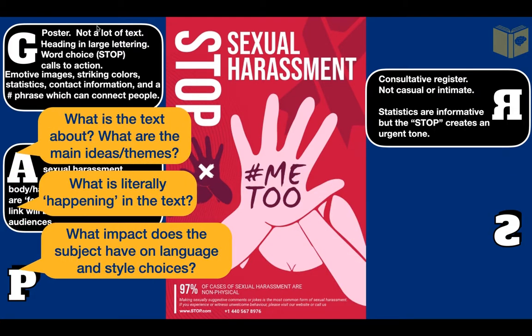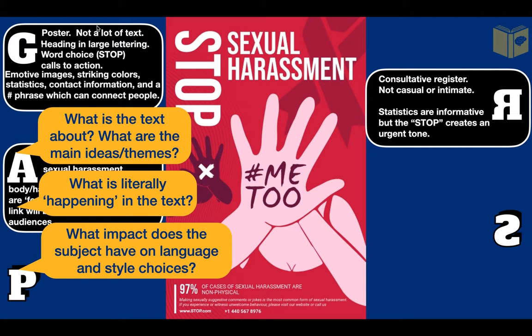Next, I'll look at subject. What's it about? What are the main ideas, themes? What's literally happening? And what impact does this have on style and choices? Well, the theme is definitely sexual harassment. There are two characters, as I've said, two female figures with no faces or identities. They have their hands up like they're trying to protect themselves. Although you can't see it, it's like one of their hands is covering their mouths.